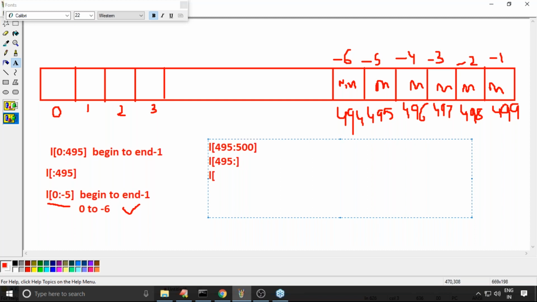Now there is another possibility: minus 6 to last, 419 to 500, acceptable. L of minus 6 to, here my begin to n minus 1.